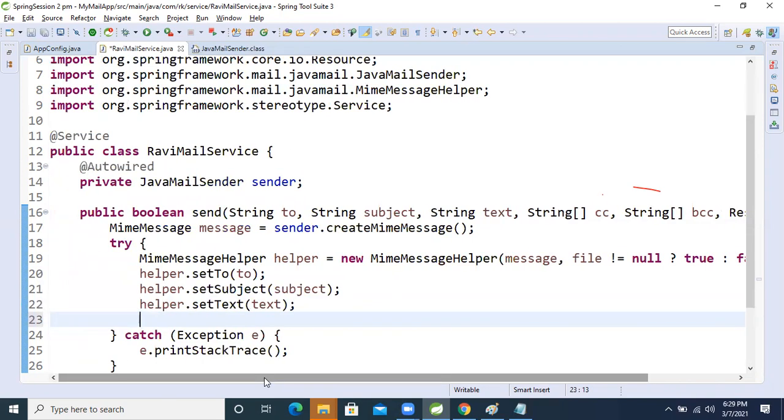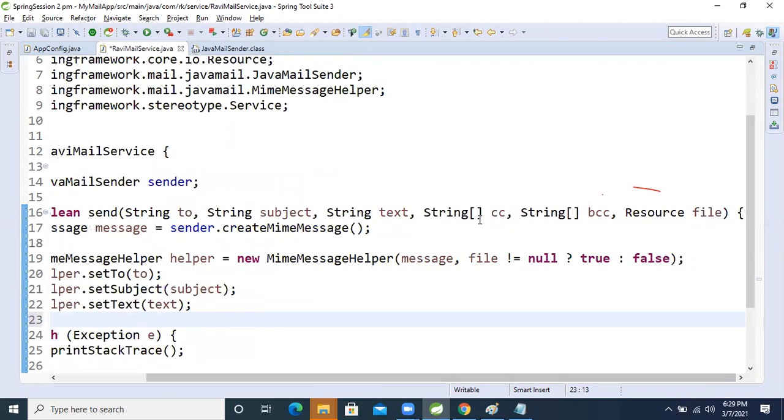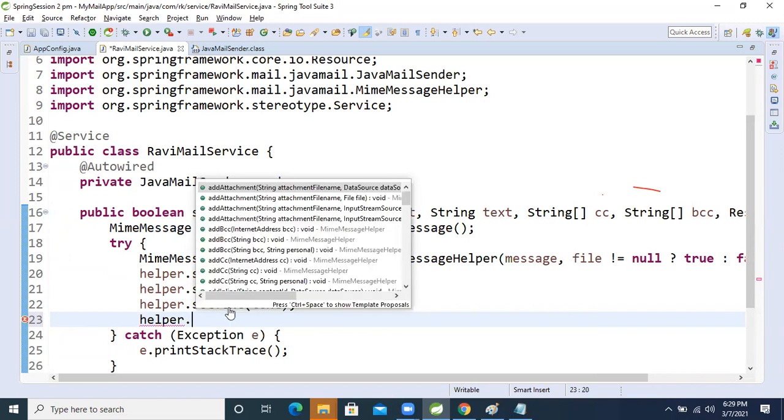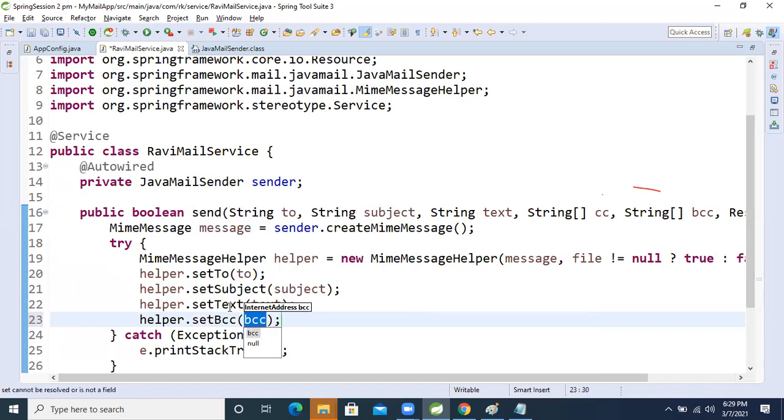Now, every time we are not attaching the CC, BCC and a file, but we can write them. Helper dot set BCC, and CC also we can write. Let's write it first.